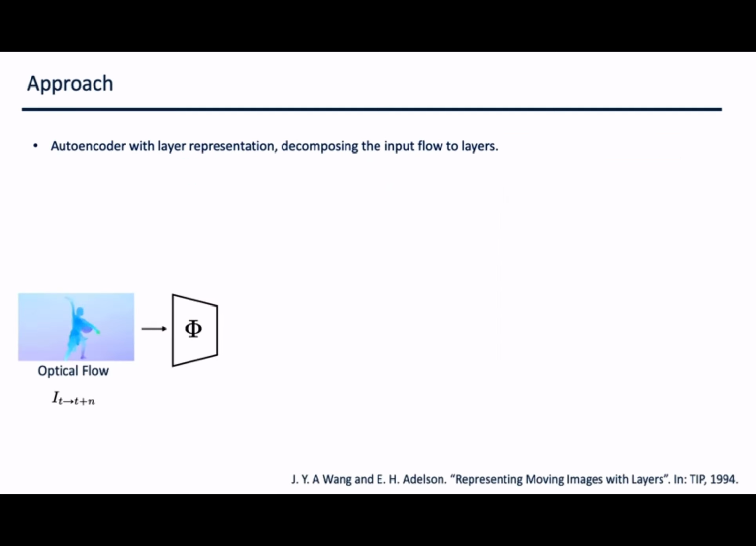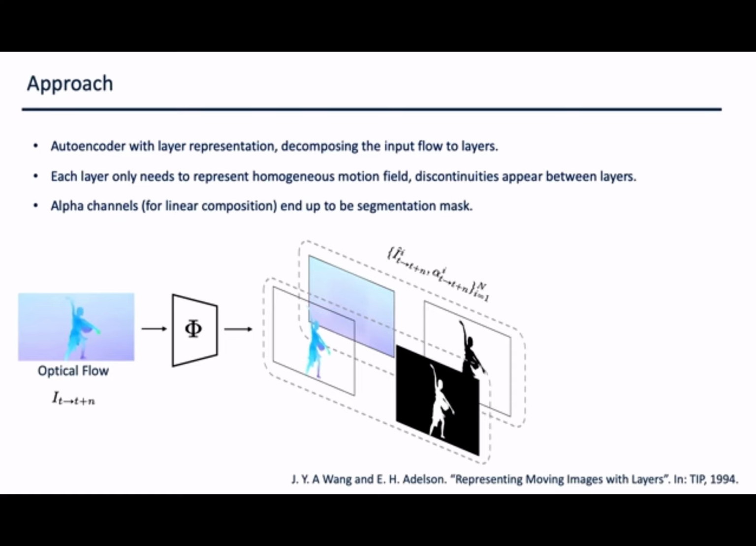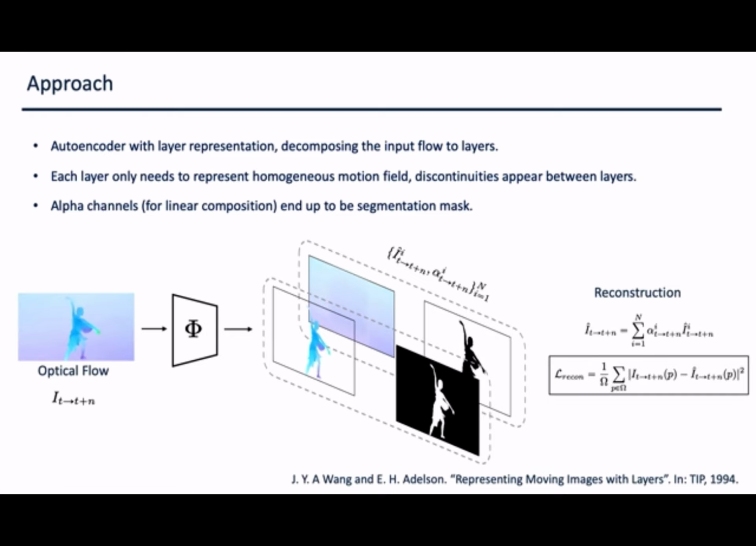To achieve this, we adopt an autoencoder framework, which decomposes the input optical flow into layers. Each layer contains an optical flow and an alpha channel. Intuitively, the reason why this layered representation works is that the foreground movement, which is caused by the subject in the video, is independent of the background, which is caused by the camera motion. The alpha channels end up as the segmentation mask after training. To train this model in a self-supervised manner, we reconstruct the input optical flow by linear composition of the layers using the alpha channels. We then simply train the model using a pixel-wise regression loss.